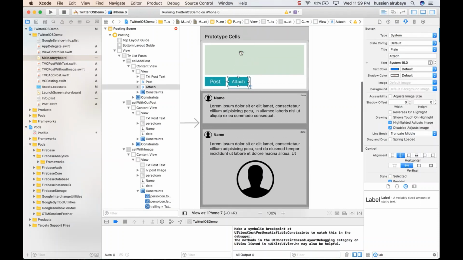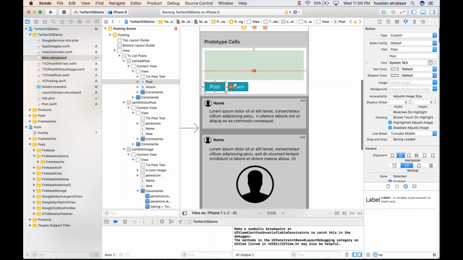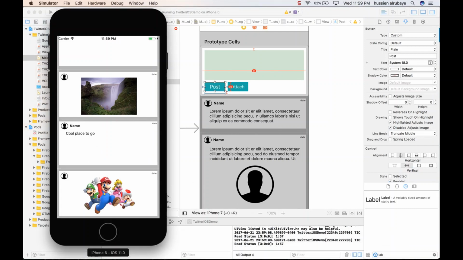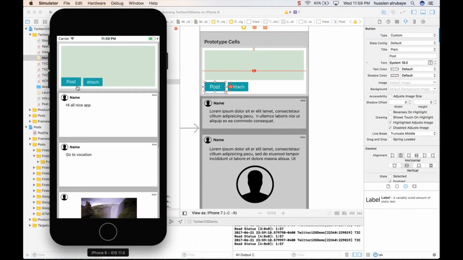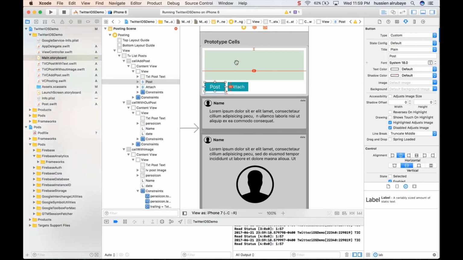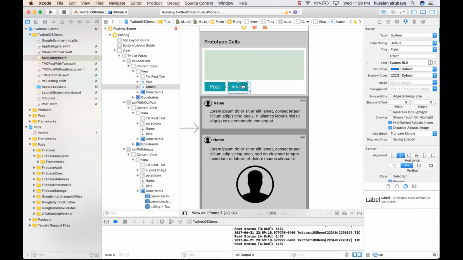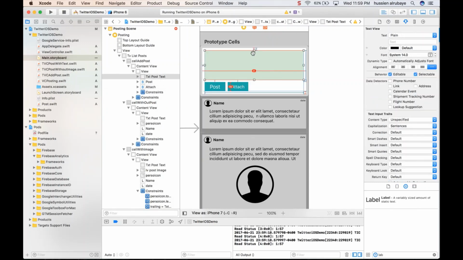Also these buttons, I see both of them have small issues. This one I think we fixed by making this image connected with the top, so it's gone. But here I have some errors, because I think these are defined as a fixed width, but we defined this one as pinned from the down and that one from the top.